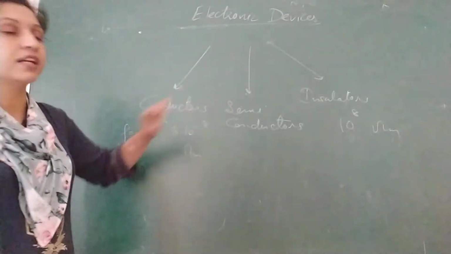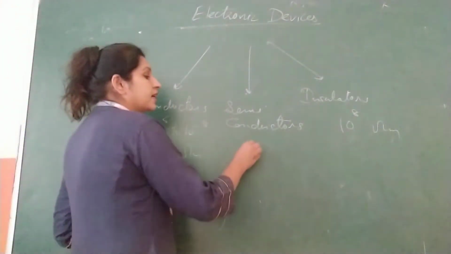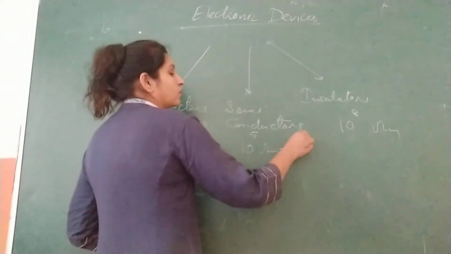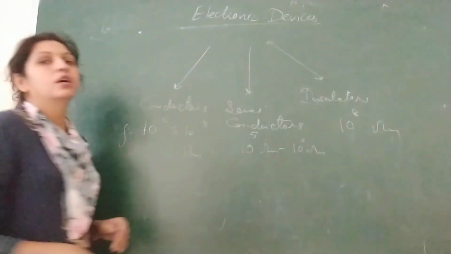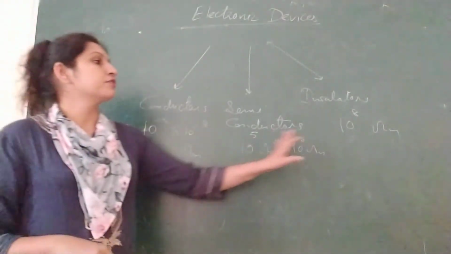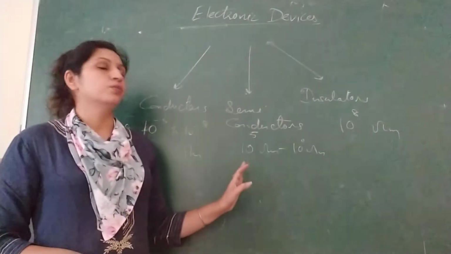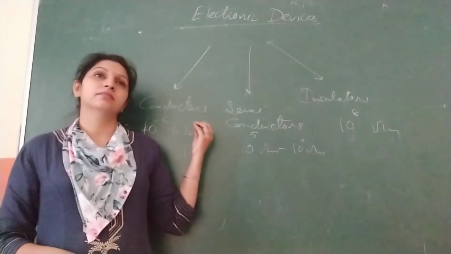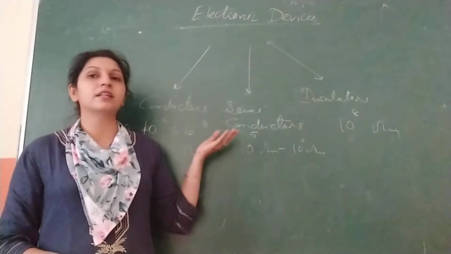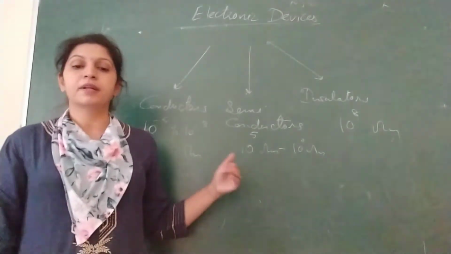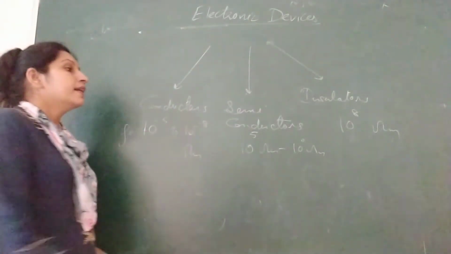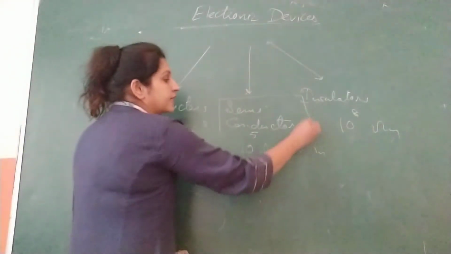Their resistivity lies between 10 raised to the power 5 ohm meter to 10 raised to the power 0 ohm meter. So these are different types of solids we can categorize into. Semiconductors are partially conducting materials: they conduct at slightly higher temperature, but behave as insulators at lower temperature. Now we will discuss semiconductors in detail.